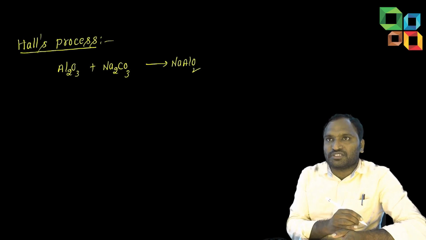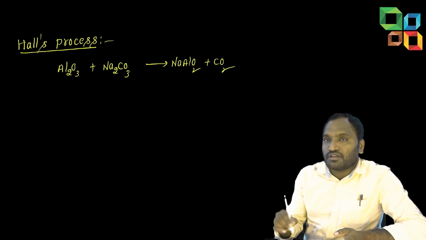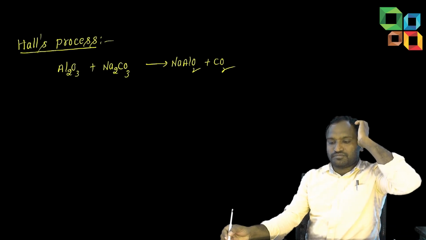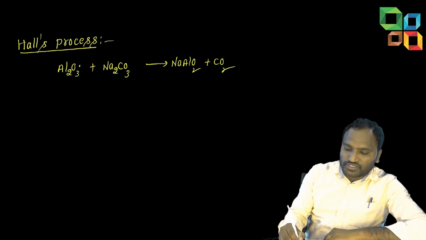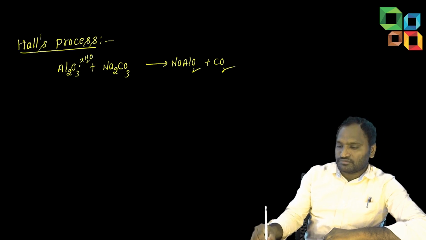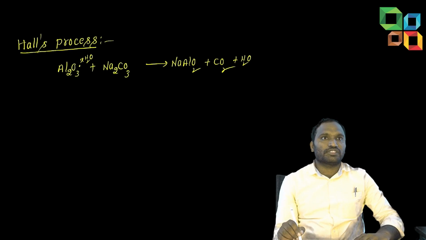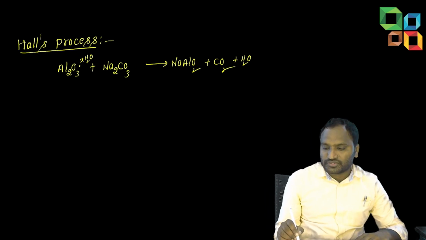Carbonates, if they react with other compounds, release carbon dioxide. Carbon dioxide. Here you take XH2O. There also you take it if you want. H2O will form. Since bauxite contains water molecules, XH2O is there.